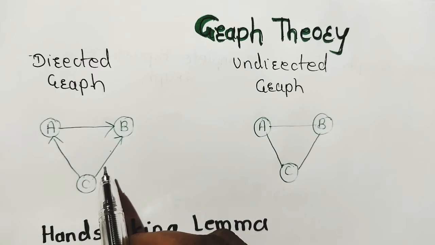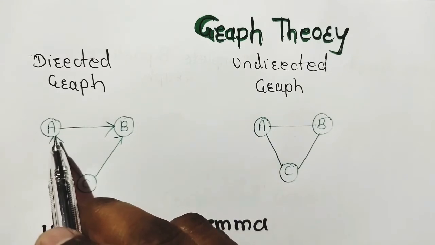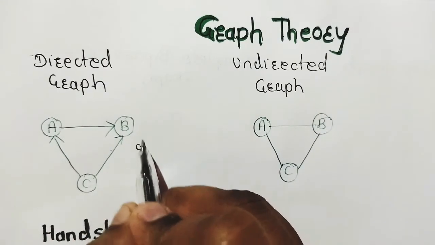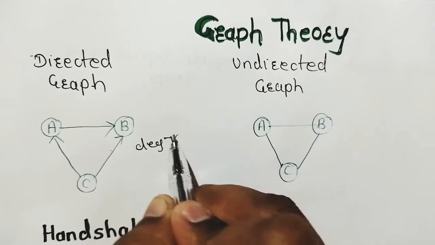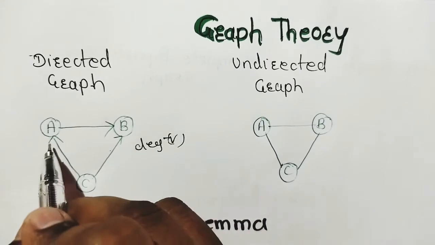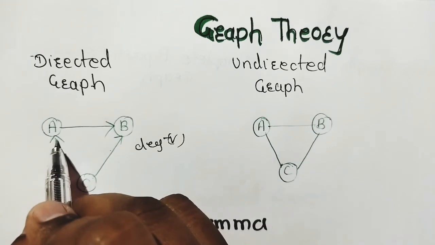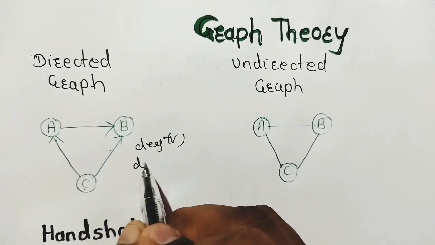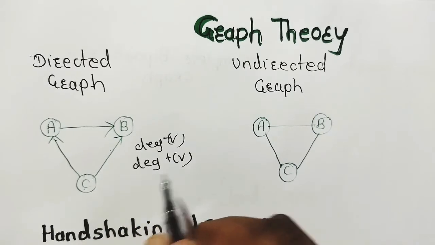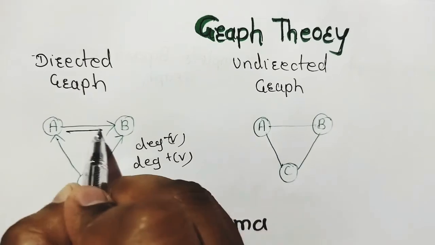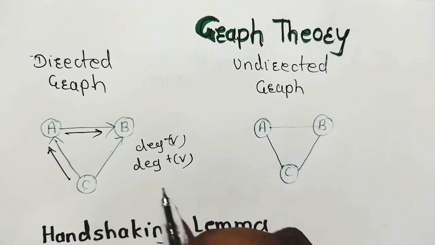So for this, what is the degree of vertex A? Degree of vertex A, there are 2 degrees. This is in degree. In degree means number of edges towards A. And what is the degree of V plus? That is out degree. This is out degree and this is in degree.